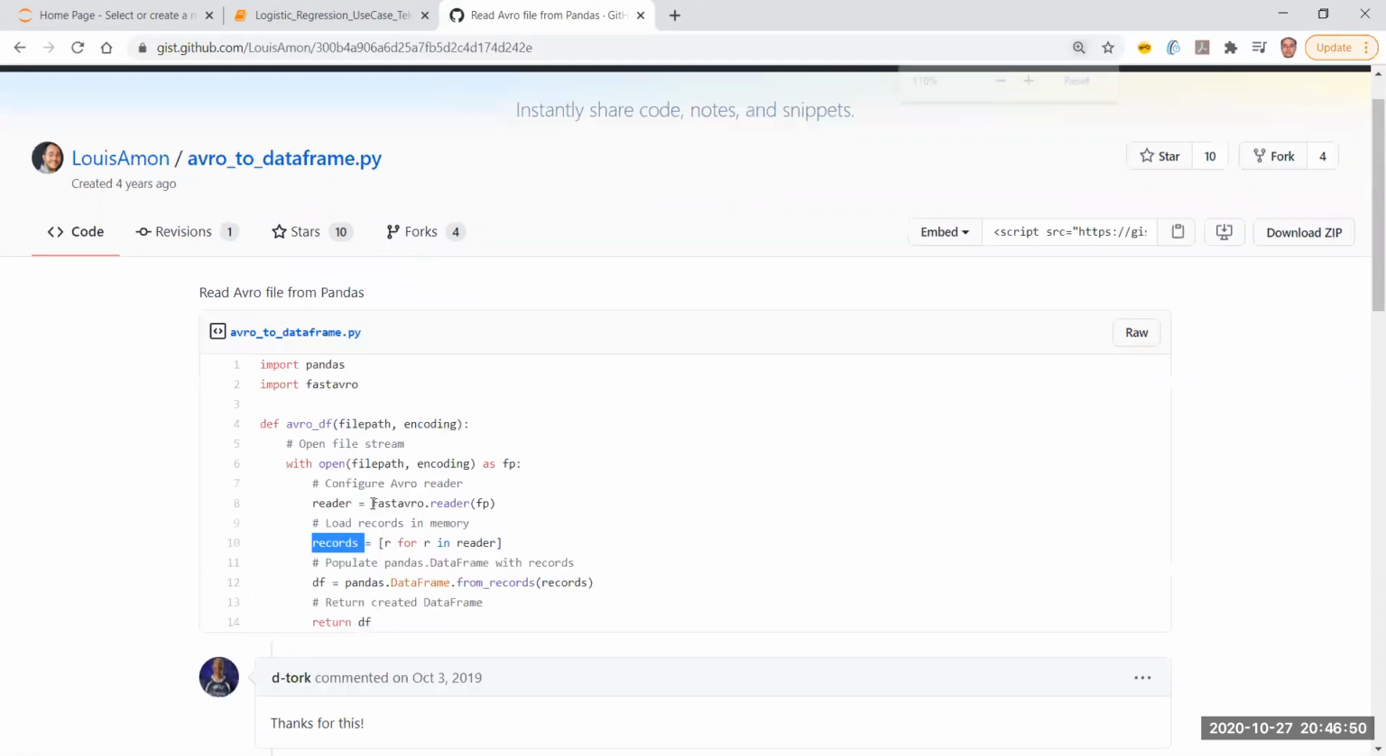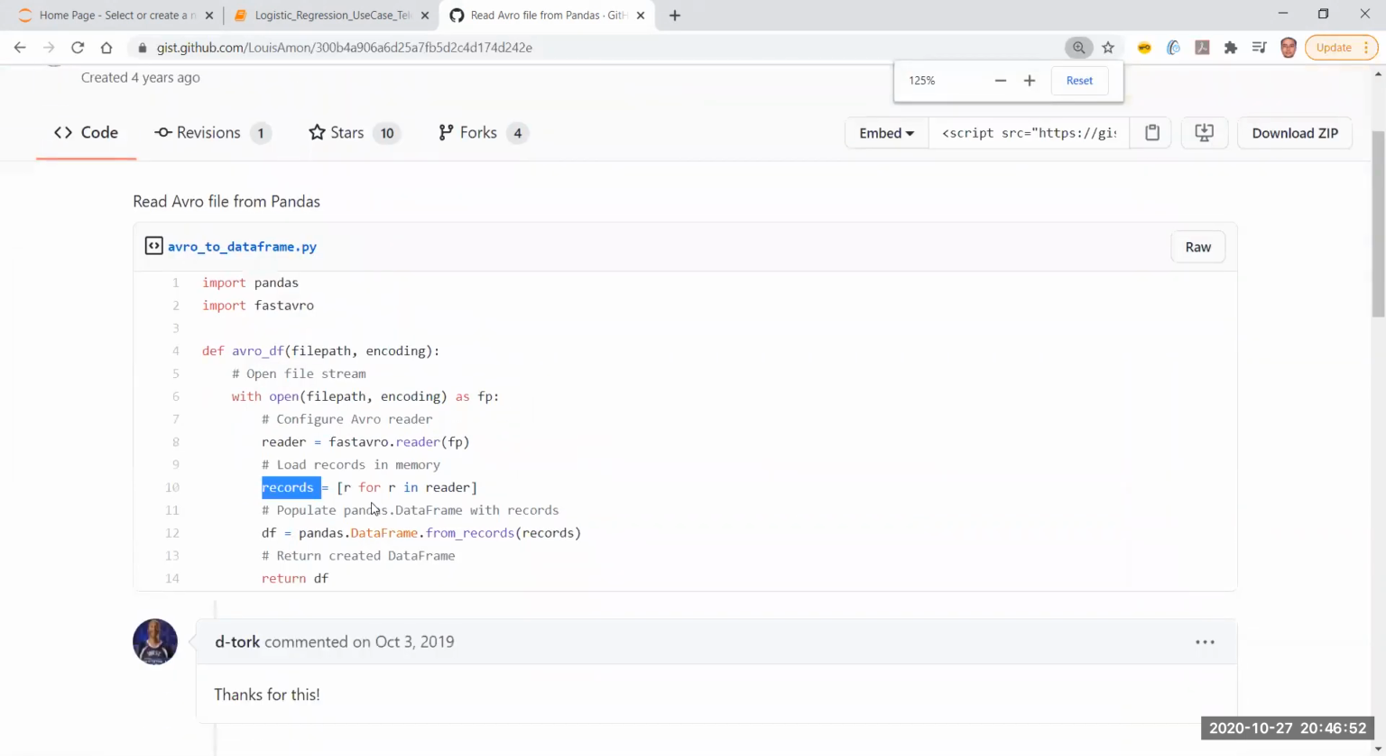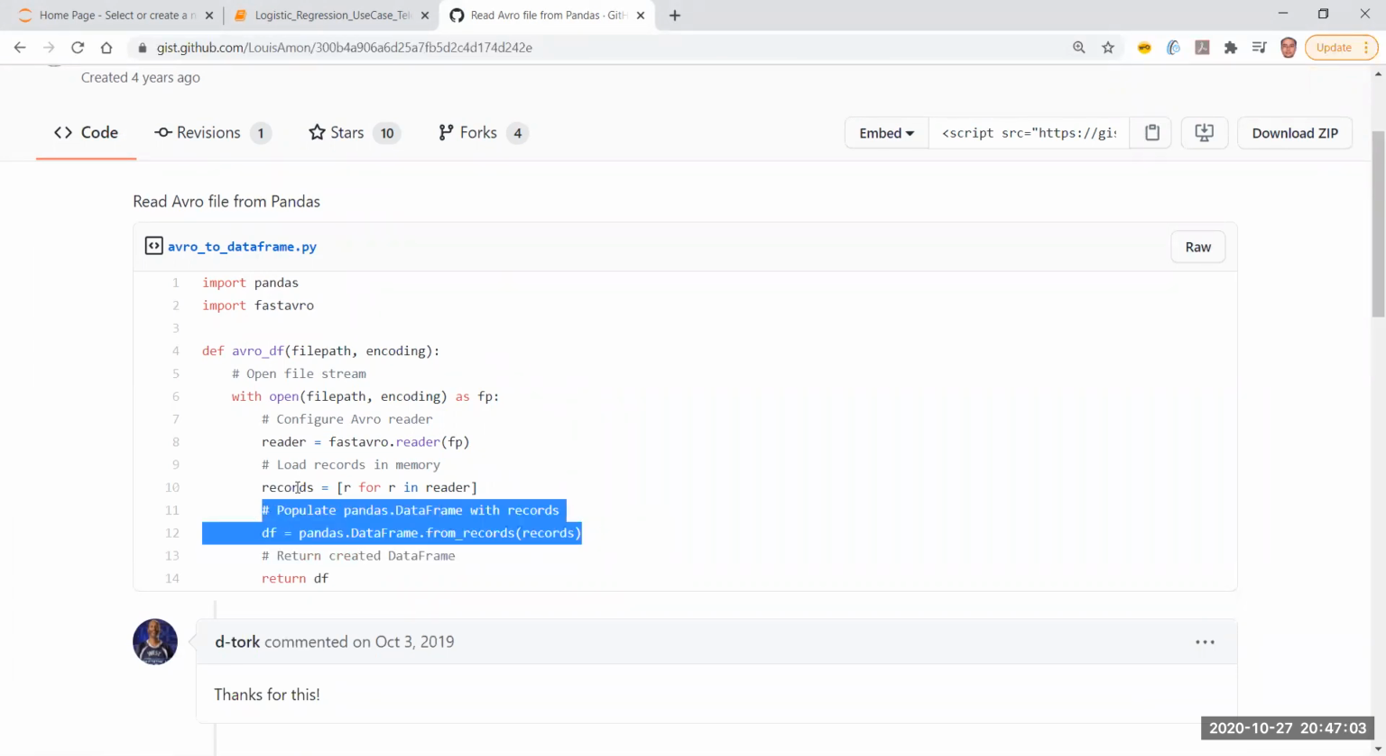I hope you're able to see it. Let me just zoom. Yes. So then it is able to read that into a data frame using the records. So as you can see over here, pandas is not directly able to read the Avro file, right? We have to do some kind of conversion. Okay, then only pandas is reading it.